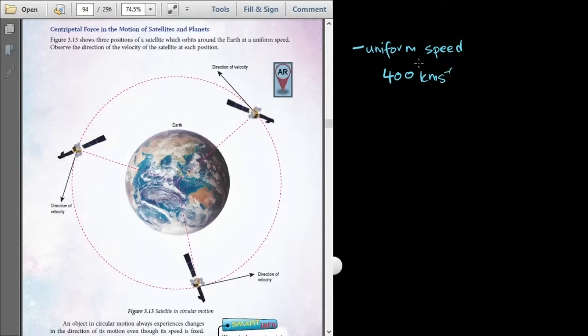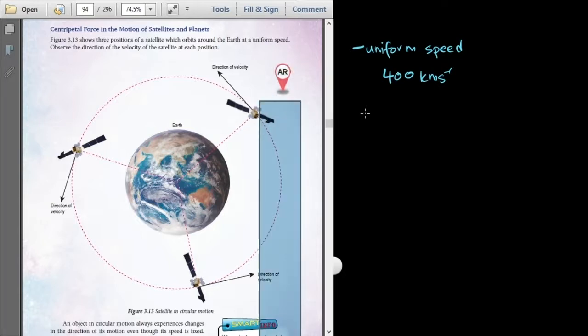So here the speed is 400, at this point also 400, at this point also 400 kilometer per second. The speed is not changing, it is kept constant at every point on the orbit of the satellite.